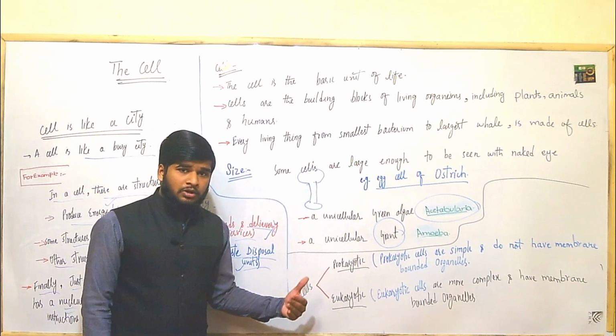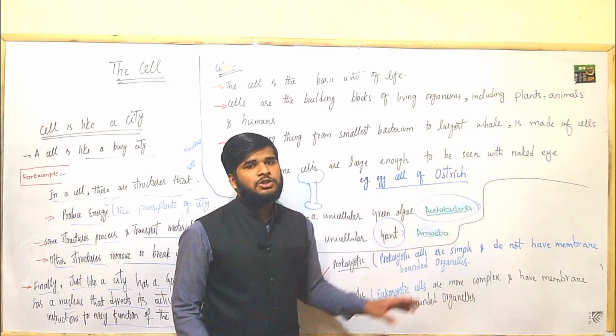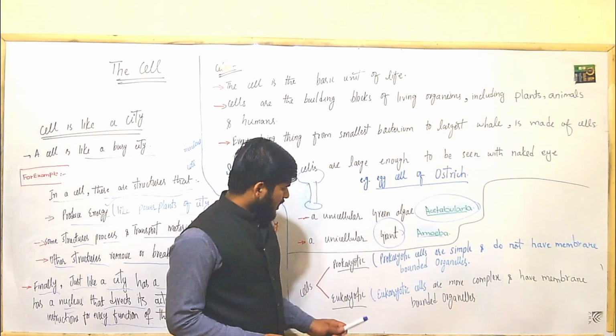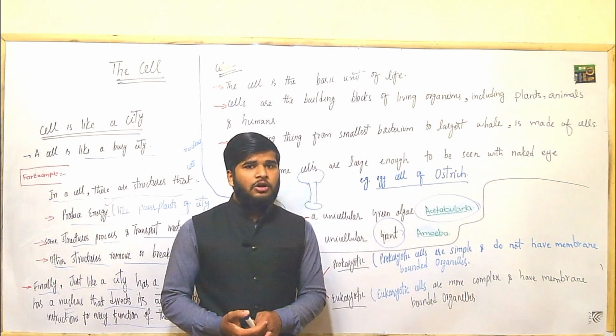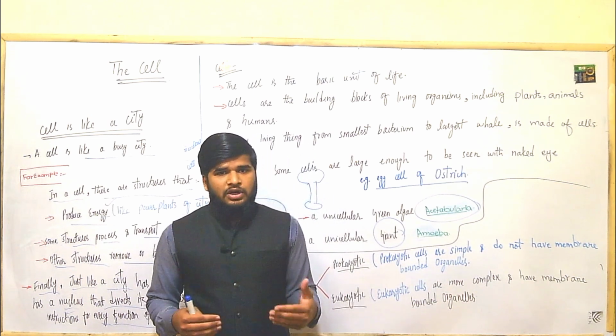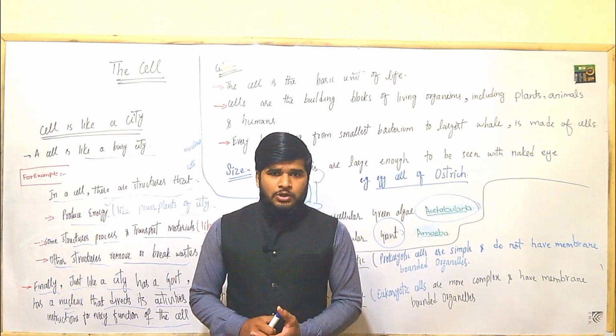We see the further differences. Prokaryotic cells are simple. What is the meaning of simple? They do not have membrane-bounded organelles. And eukaryotic cells are more complex and they have membrane-bounded organelles. We will see the further differences between prokaryotic and eukaryotic cells in the coming lecture.